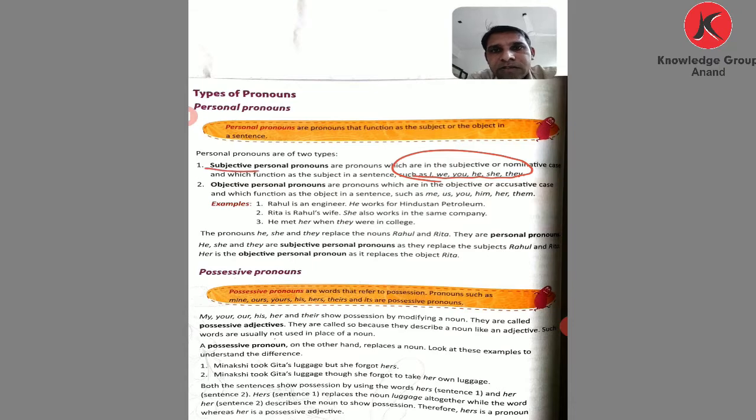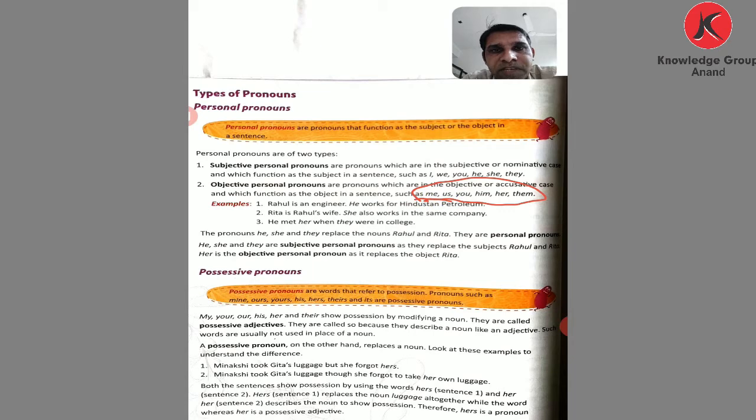Now subjective is completed. Now we come to the objective. Objective personal pronouns are pronouns which are in the objective or accusative case. We use them as the object in a sentence. See what is given here: me, us, you, her, them.